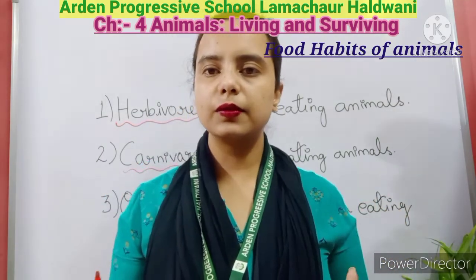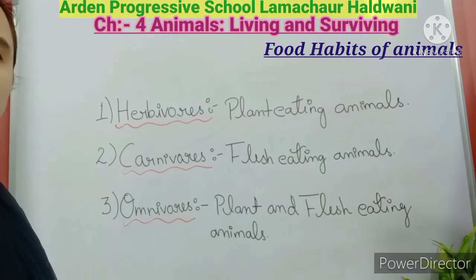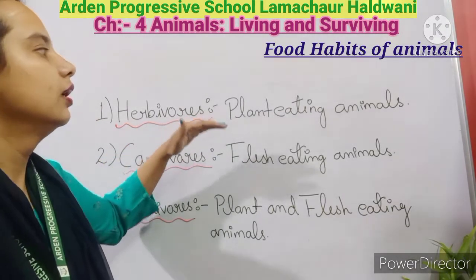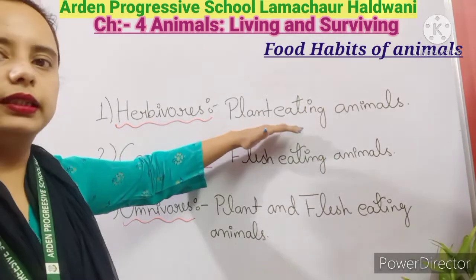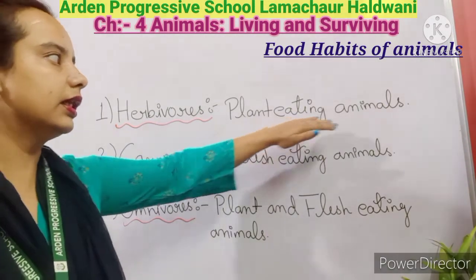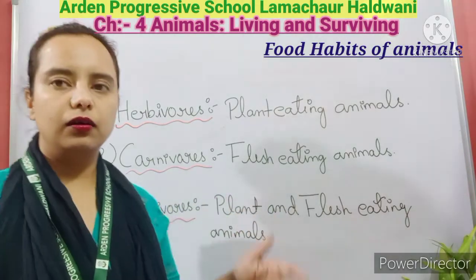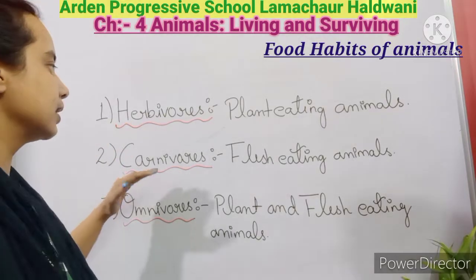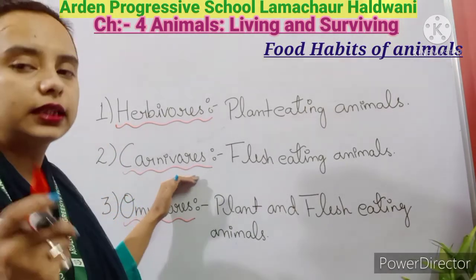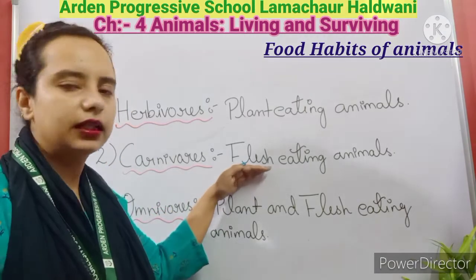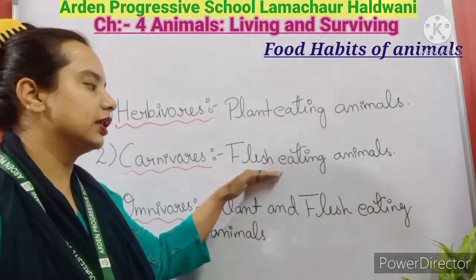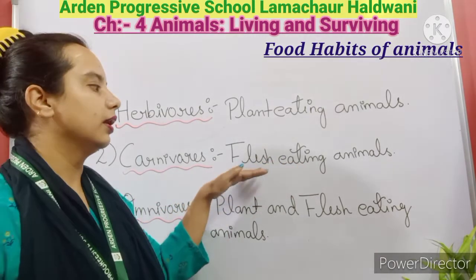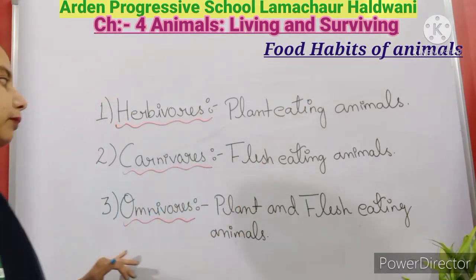Okay dear students, let's do revision one more time. What are the herbivores? Herbivores are those animals which eat only the plants. So these are the plant eating animals. For example, the cow, buffalo, goat, horse. Now next is the carnivores. Carnivores are those animals which eat only the flesh, so these are the flesh eating animals. Examples are the tiger and lion.